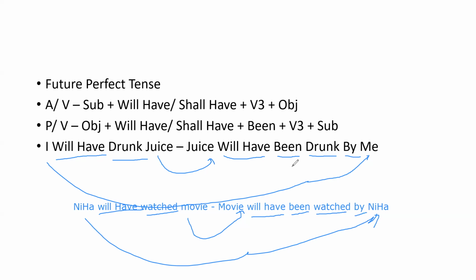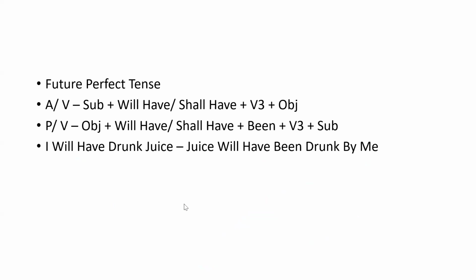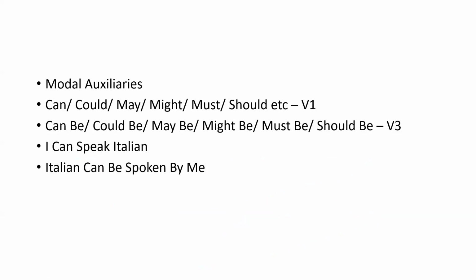So these are the conversions of active voice to passive voice for all the tenses. Now let's see the modal verbs to convert the active voice into passive voice. Modal auxiliaries are can, could, may, might, must, should, etc. They are followed by V1. In passive voice: can be, could be, may be, might be, must be, should be, followed by V3.